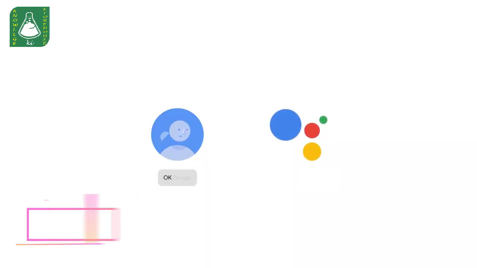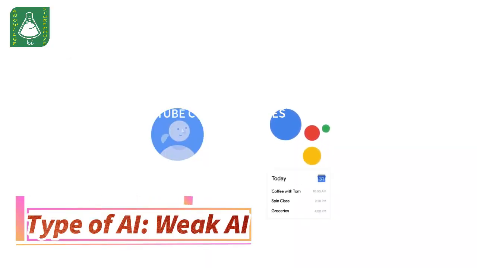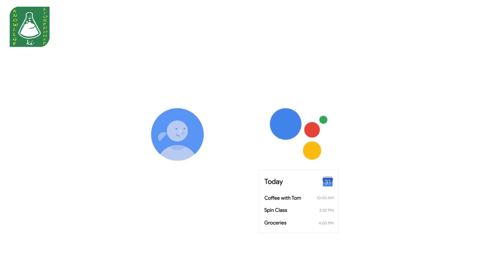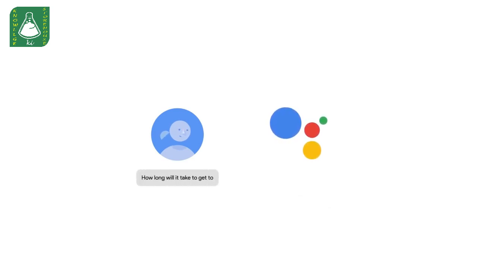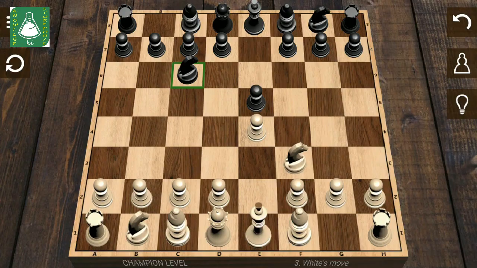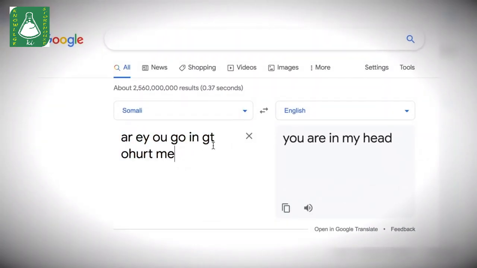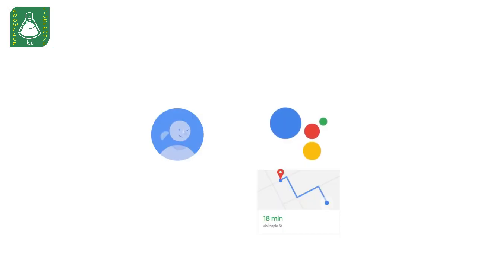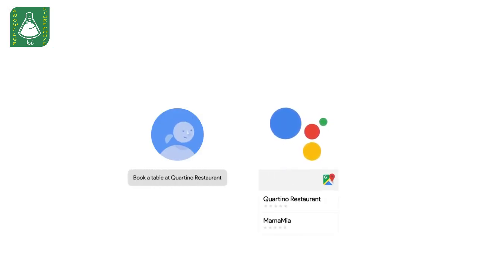Types of AI: weak AI, also known as narrow AI or applied AI. Weak AI possesses the ability to perform tasks in specific domains. Examples include AI that plays chess or translates languages. Weak AI is designed to work in limited areas and does not have the capacity to think like a human.